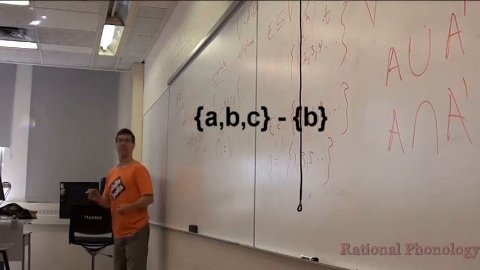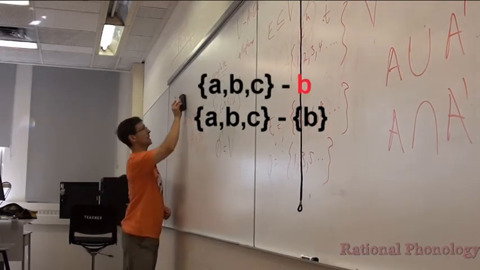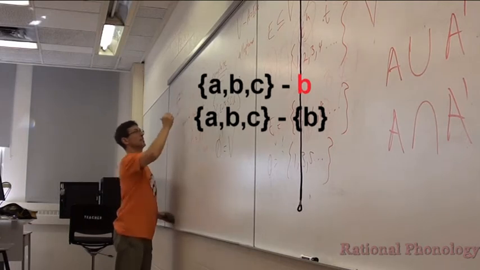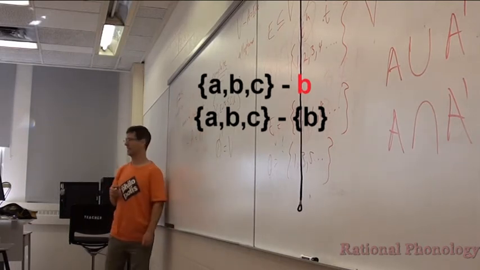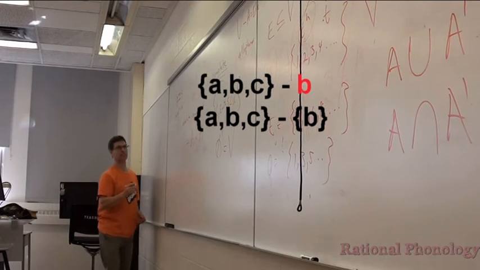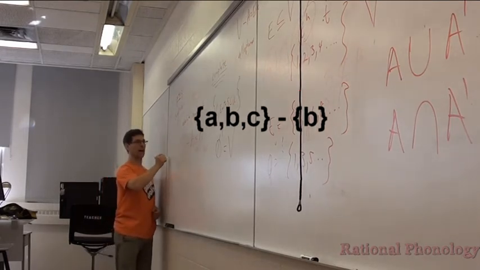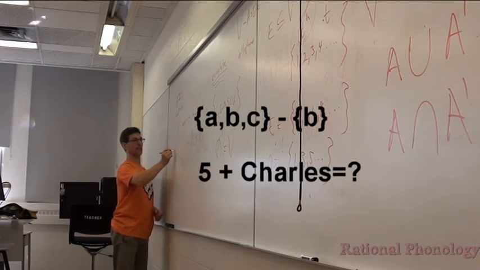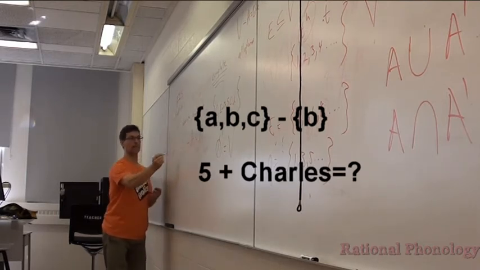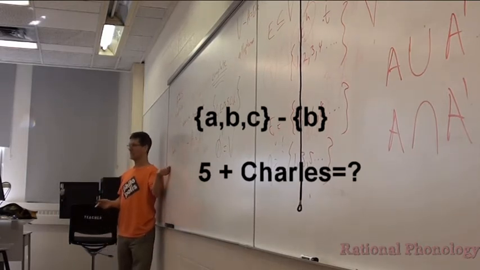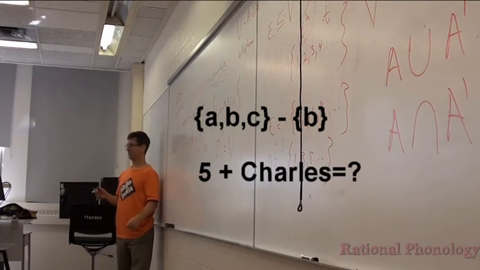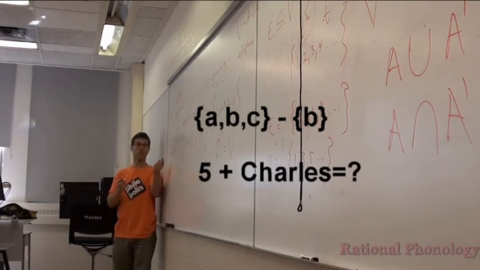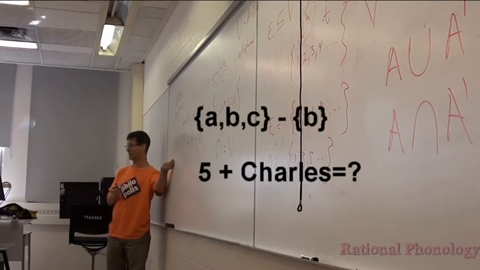Okay? Now notice, this doesn't make sense. Actually, this is not allowed. We're not allowed to write this. That's ill-formed. That's like saying, what's 5 plus Charles, right? Equals what? Right? Well, it's undefined, right? You can't do mathematical arithmetic on a person.